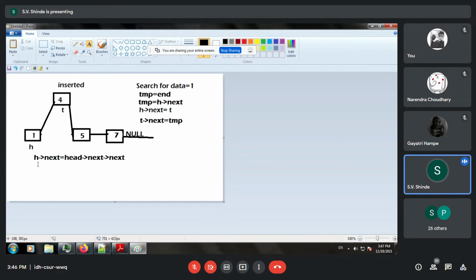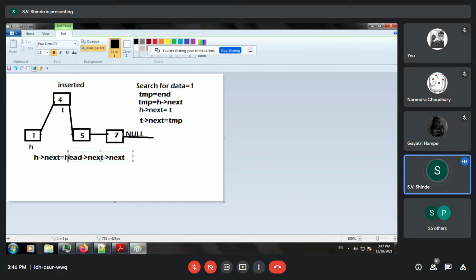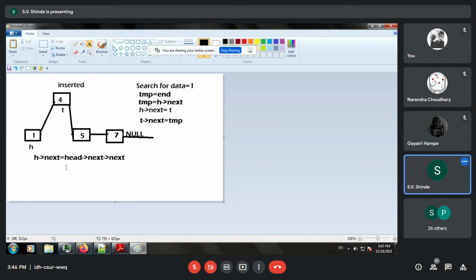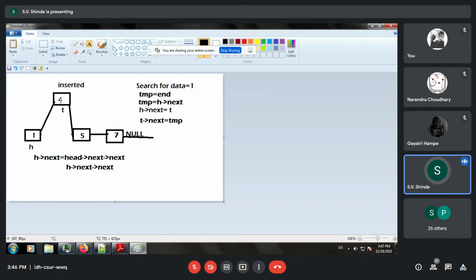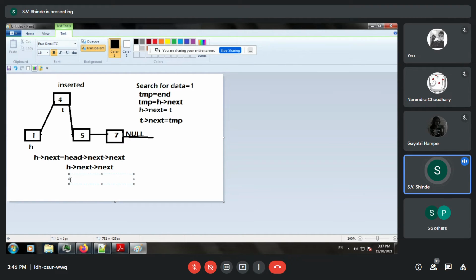Okay. So this statement H arrow next is equal to, again sorry, it is supposed to be H arrow next, arrow next, the head name. So it should be H arrow next, arrow next. So then it will point to 5 directly. And this T can be easily removed by the keyword delete T. So 4 will be deleted. So intermediate node deletion is also very easy.